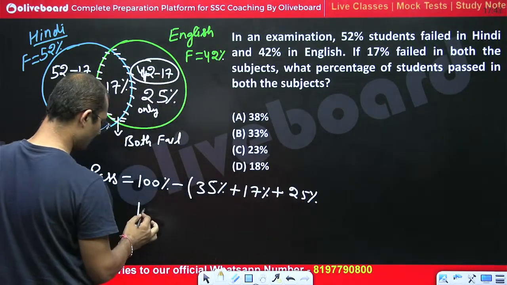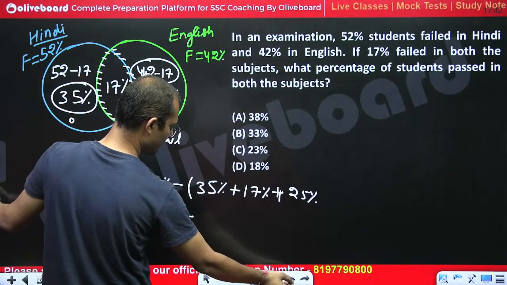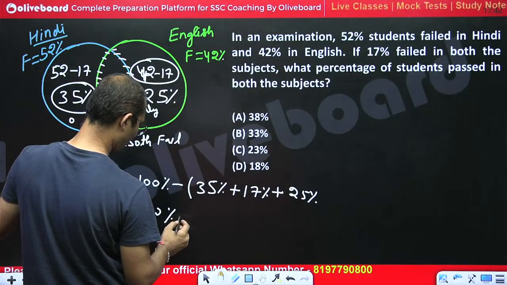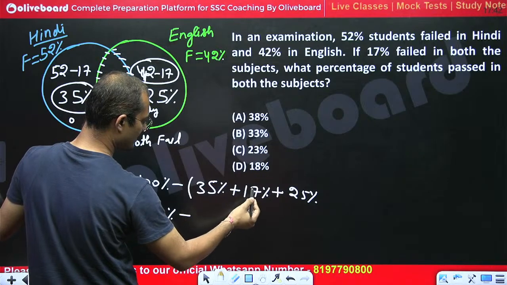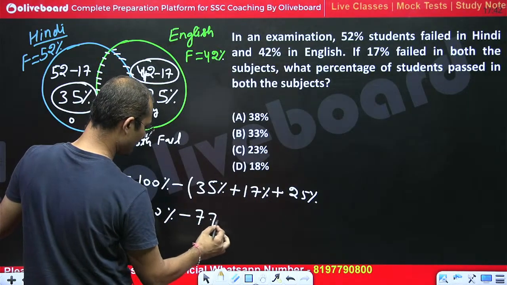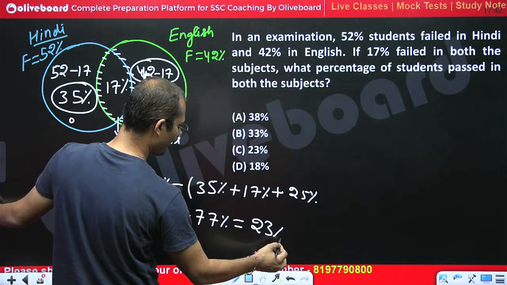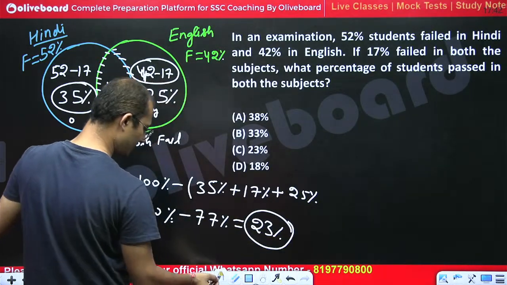So this would be equal to 100% minus 35 plus 17 plus 25. So this would become 77%. So the answer would be 23%, right? So 23% would be the right answer.